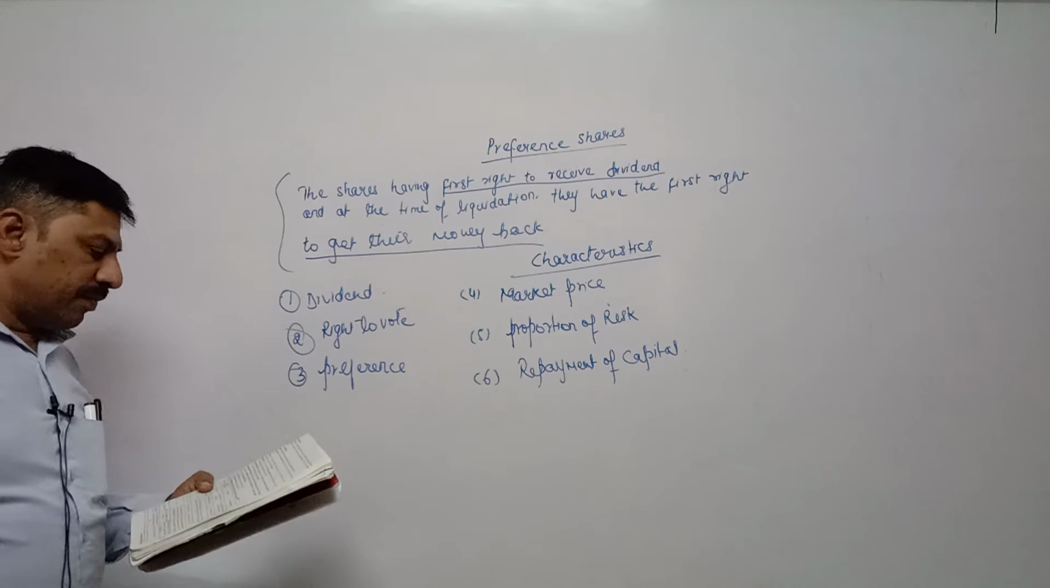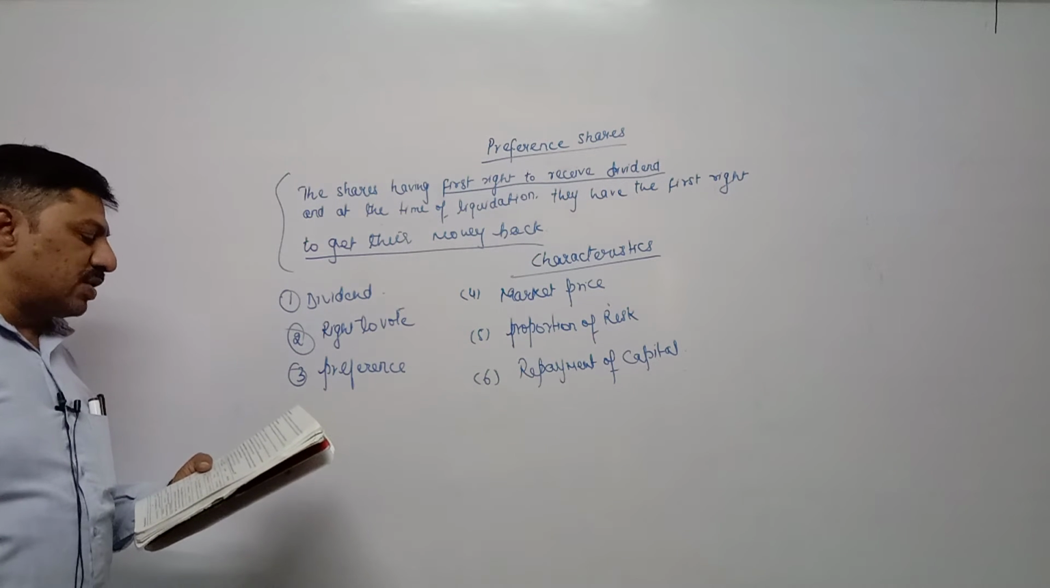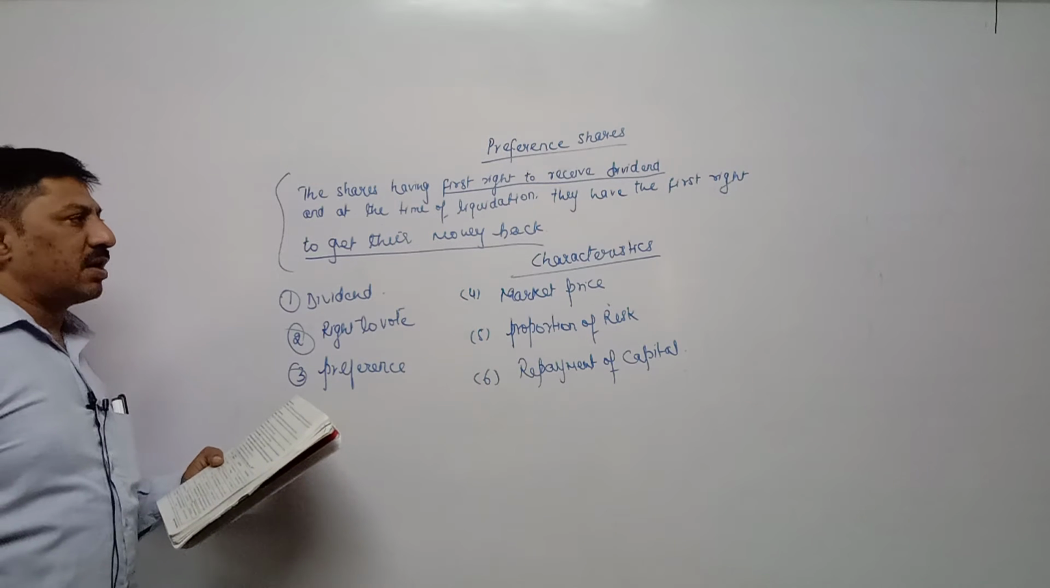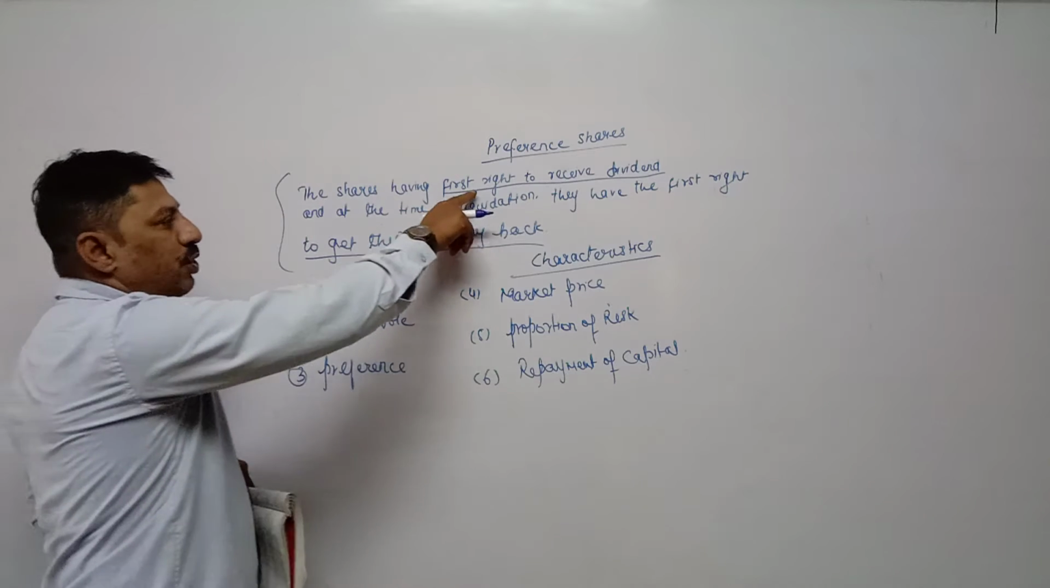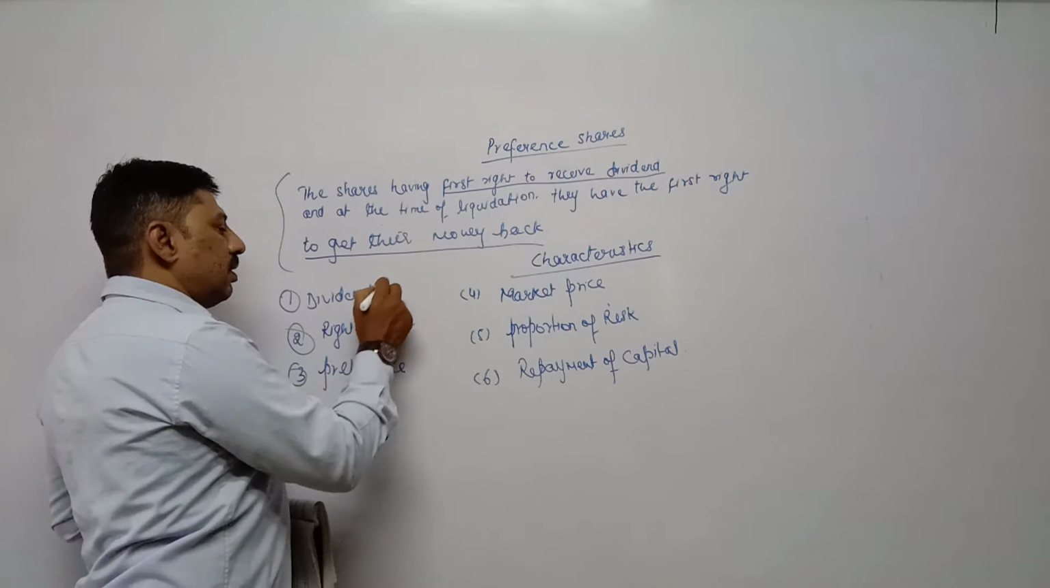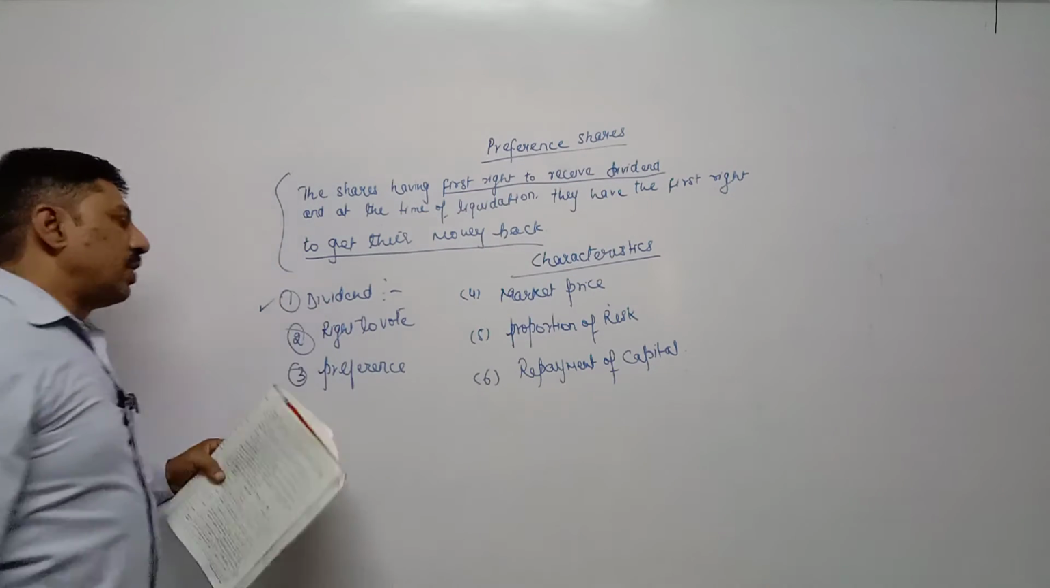First one is a dividend. Preference shareholders have the first right to get dividend at a fixed rate. Rate of dividend is also fixed, and they have the first right to receive dividend. So that's why dividend is completed. First right to receive dividend.